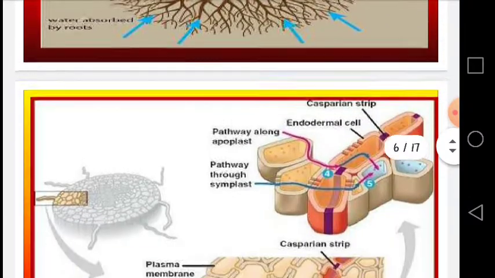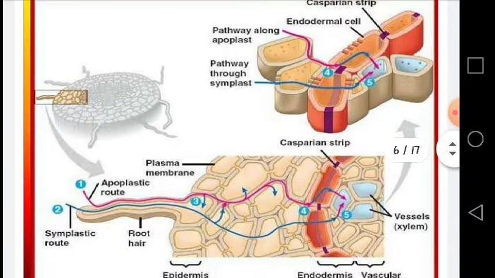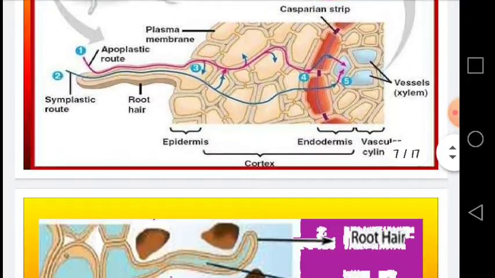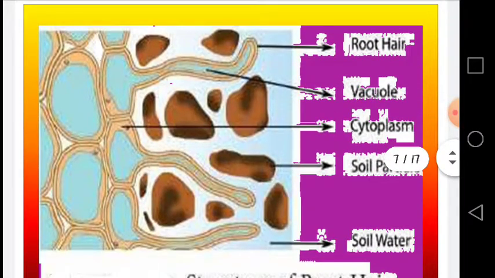Now we are going to focus on how water is absorbed from the soil into the roots. Root cells have specialized long cytoplasmic extensions. These extensions are called root hairs. These root hairs actually increase the surface area for the absorption of water and the minerals. We will see this process in detail in this photograph. You can see that the root hairs are present. These are going to increase the surface area, and the root hairs also absorb water. This is done by the root hairs from the soil.